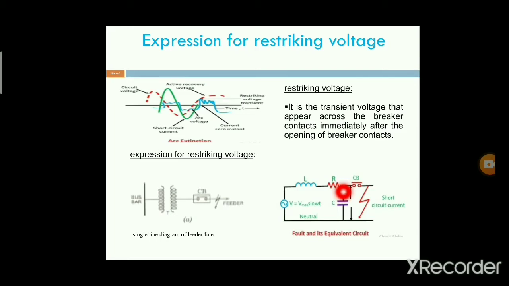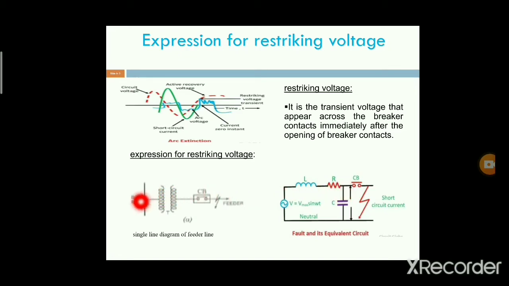The transient voltage that appears across the breaker contacts immediately after opening of the breaker is known as the restriking voltage.